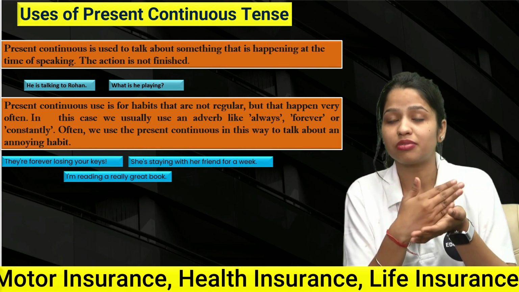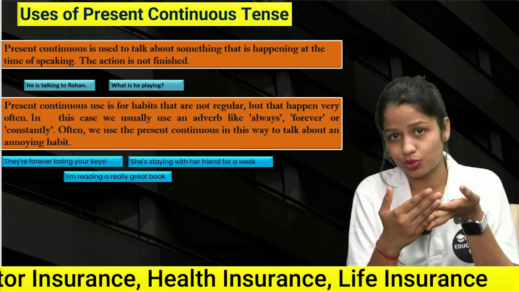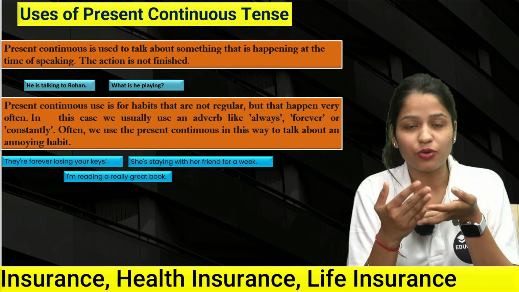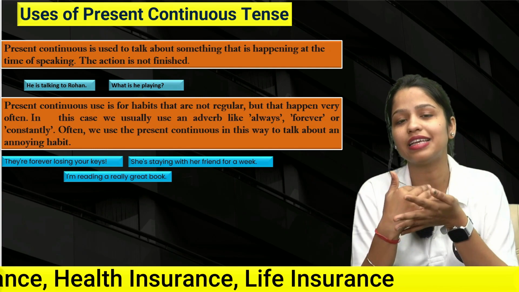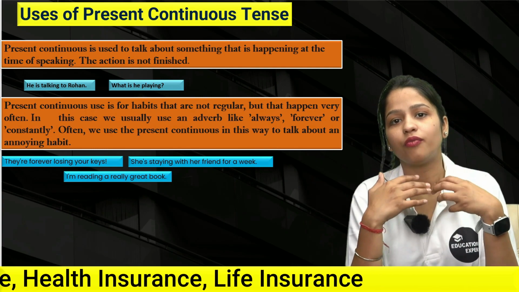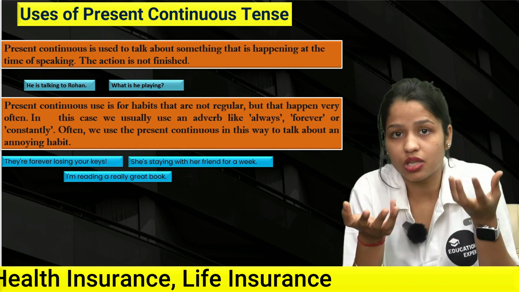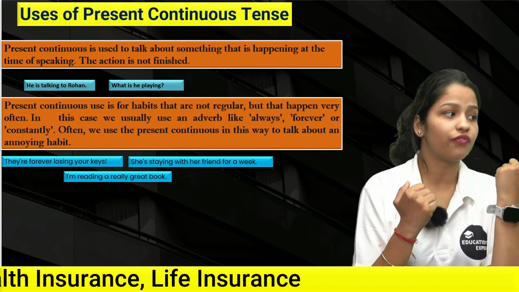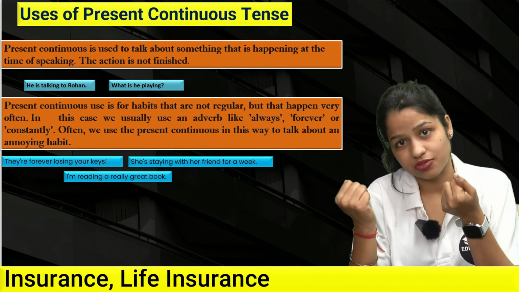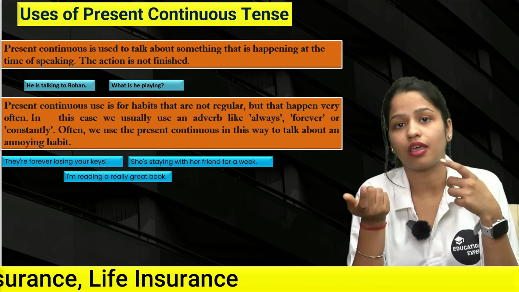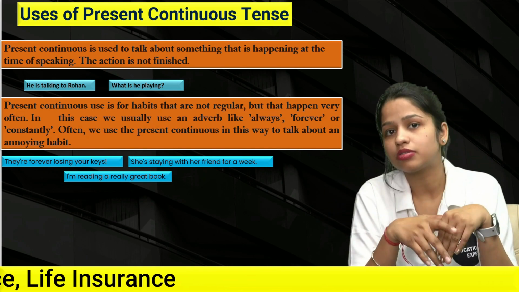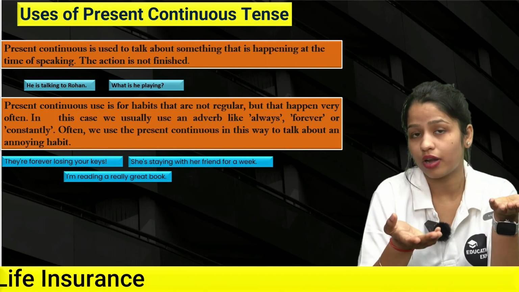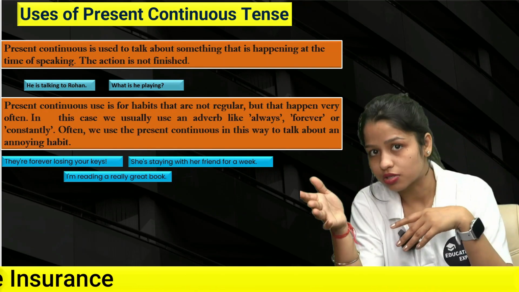But sometimes it depends upon the sentence also. We don't mean forever means forever. We sometimes say it in the sense that we want to say mostly also, right? So they are forever losing your keys. वो हमेशा ही keys खो देते हैं. Means वो ज़्यादातर keys. Sometimes it can be forever, or sometimes it can be mostly, right?